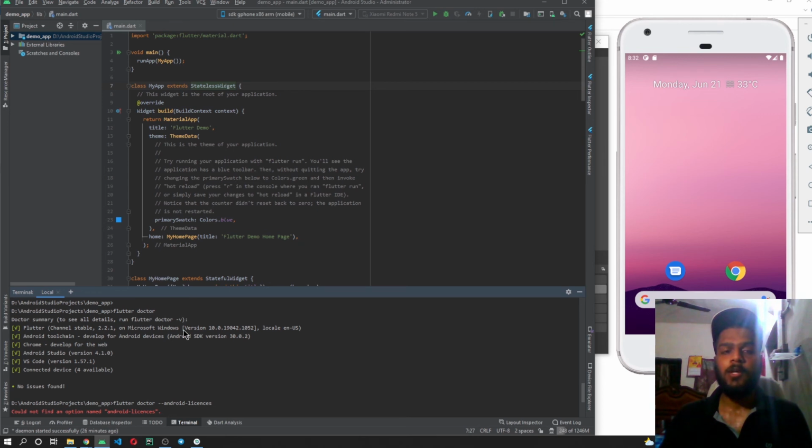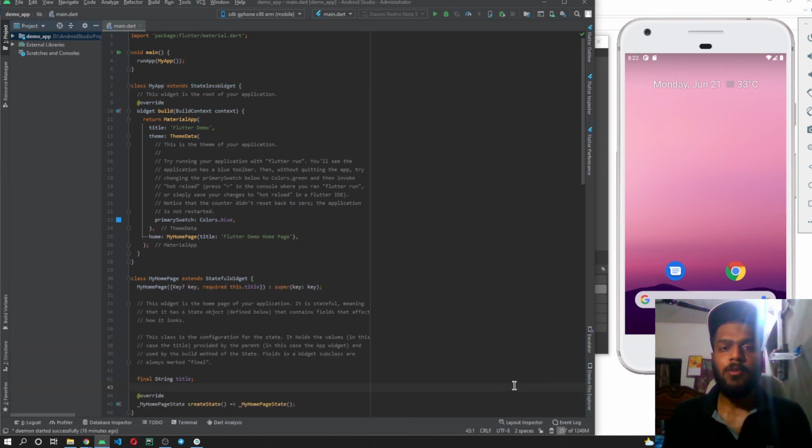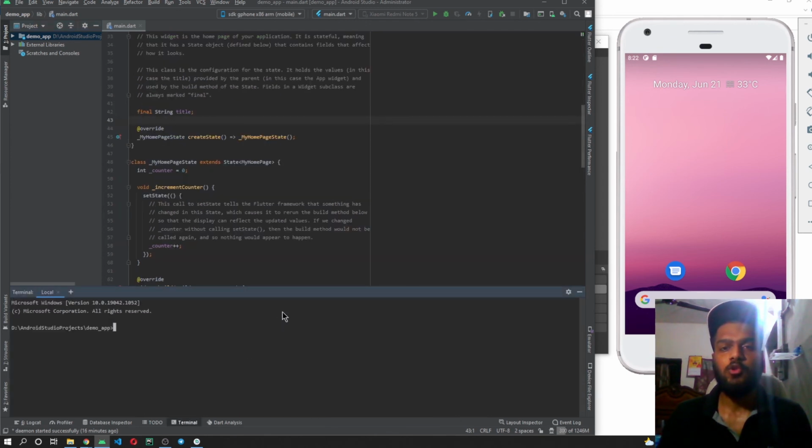Now let's move towards the terminal basic commands. So till now we have seen how we can set up Android Studio, VS Code, an emulator, and a physical device for running our Flutter apps. Now let me show you some of the basic terminal commands which you should know in case your IDE stops working and you want to use the commands for running the Flutter apps or for creating the Flutter apps.